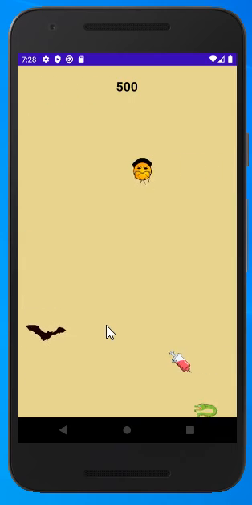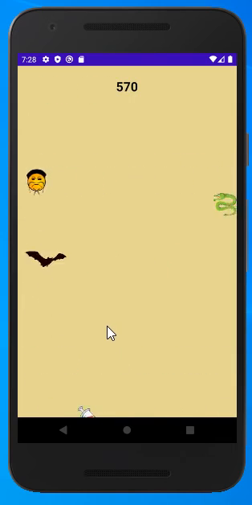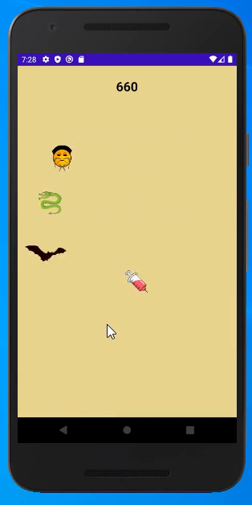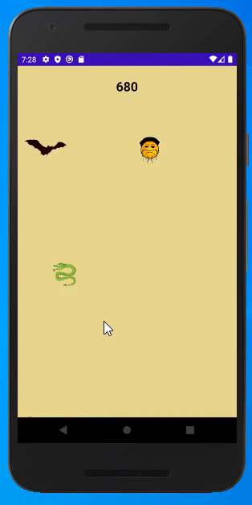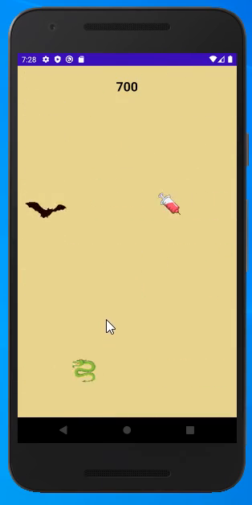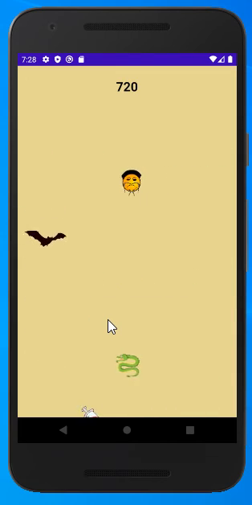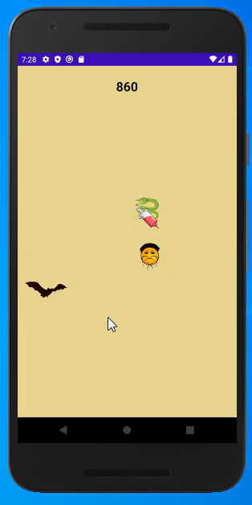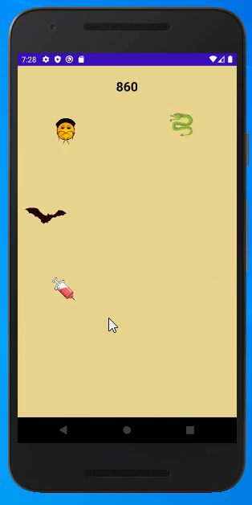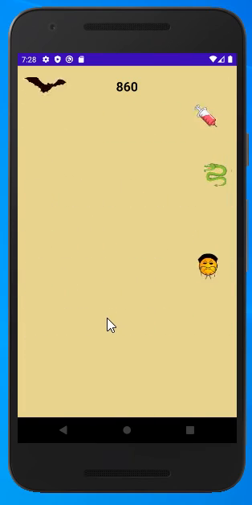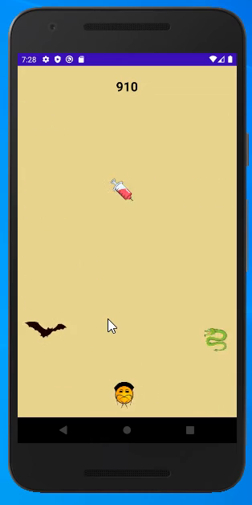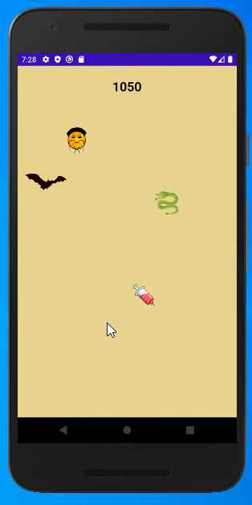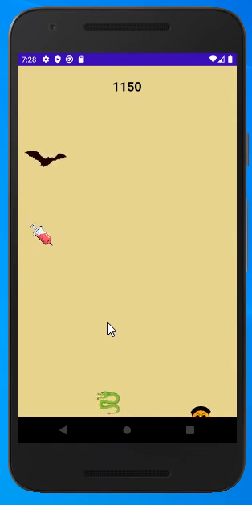It really seems easy, but when you play continuously, as I did a few moments ago, it is sometimes hard to reach the highest score. But I'll try harder. And you also see the dragon emoji is coming faster than the others because it's worth 50 points, so it should be harder to catch, right?